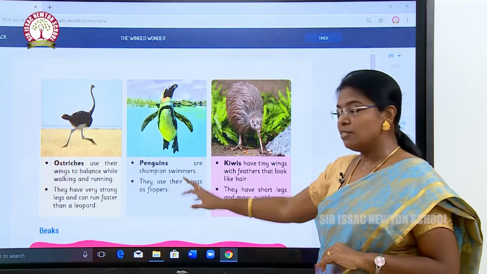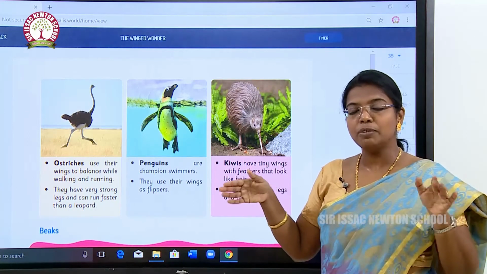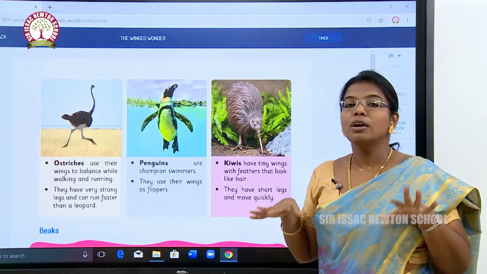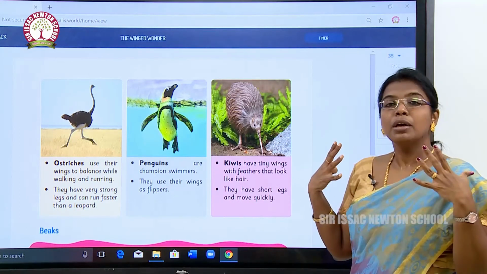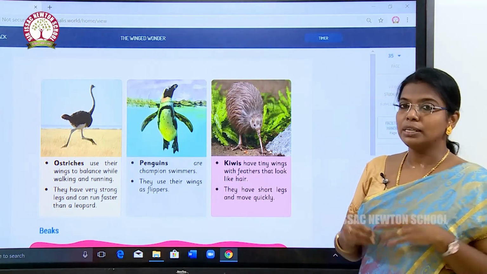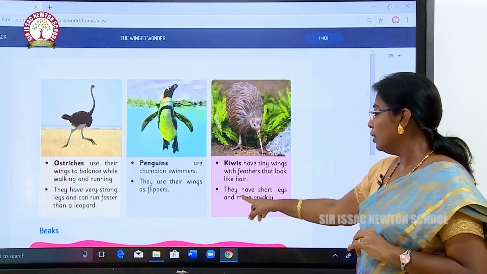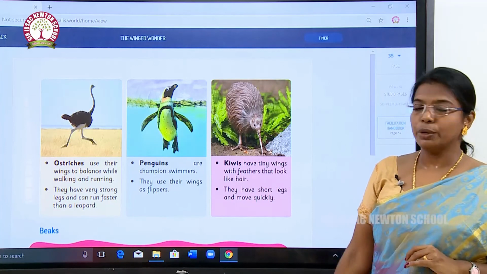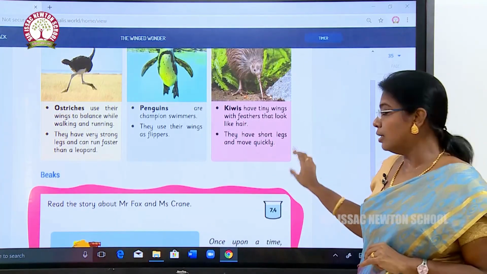Penguins. Penguins are champion swimmers. They use their wings as flippers. Okay, they just flip their wings. It cannot fly. See here, kiwi. Kiwi is a small bird. It has some feathers and wings also, but it does not fly. Kiwis have tiny wings with feathers that look like hair. They have short legs and move quickly. So these three are called flightless birds.